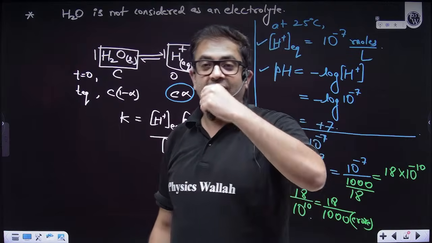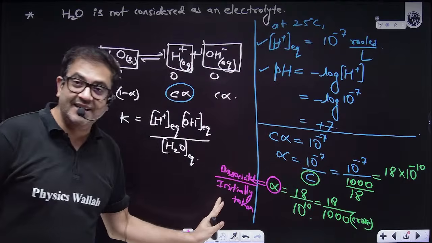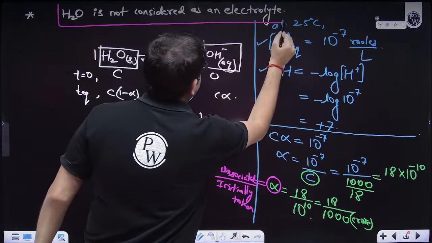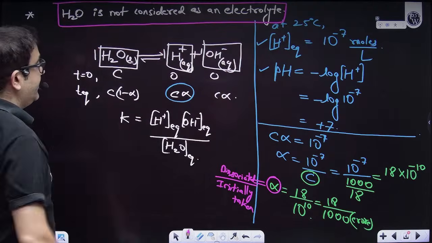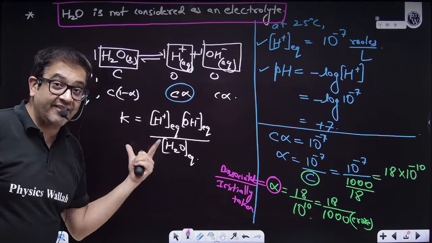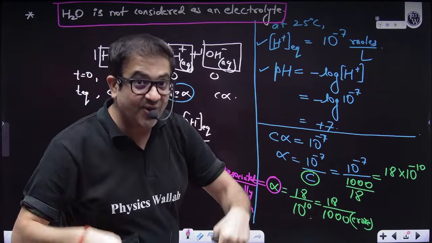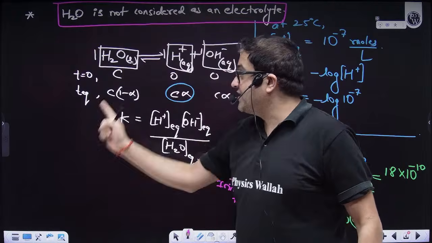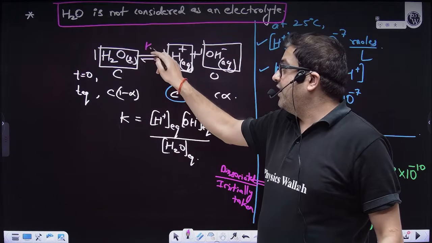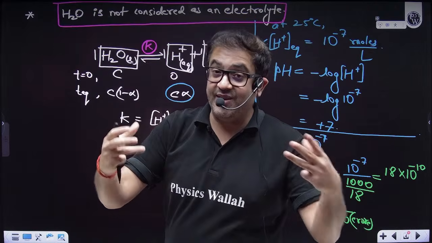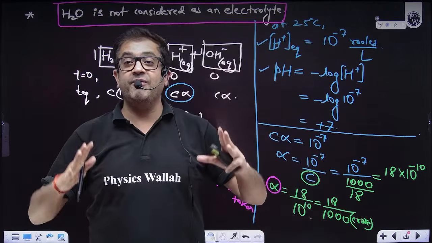I hope everybody is clear with this, and I hope everybody will now buy that water is not considered an electrolyte. But this equilibrium constant K I will definitely use, because every reaction will be happening inside water, and the equilibrium constant K never changes until temperature changes. So that value you can use for calculation of concentration of ions. I hope everybody is clear.